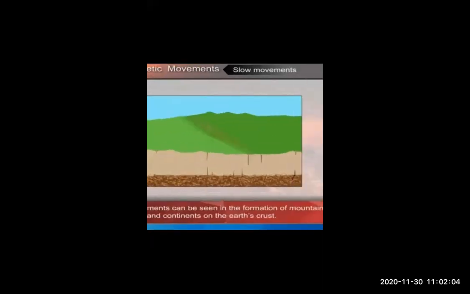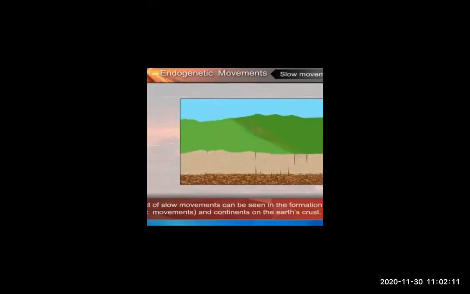Slow movement occurs continuously. An example is the formation of mountains and continents. Because of slow movement, mountains are formed. Just look at this picture.